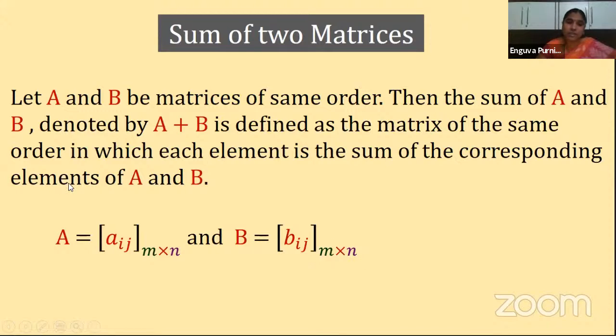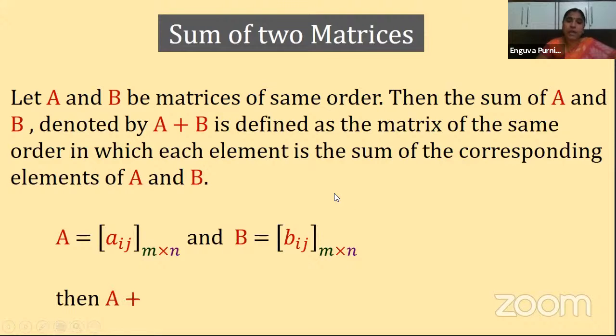Clear? One thing you understand, children. When you are adding any two matrices, it is not a must that they should be square matrices. They can be rectangular matrices also, but the only condition is that A and B, the matrices which you are adding, must be of same order. If A is of order m by n, then B should also be of order m by n. Is it clear? Only this is the condition you have to check.